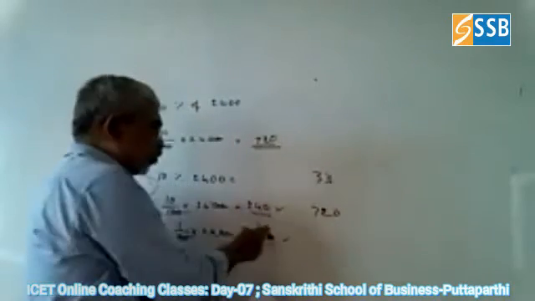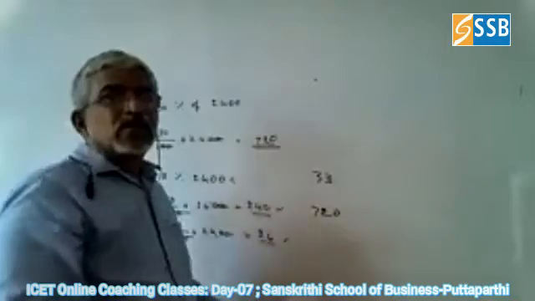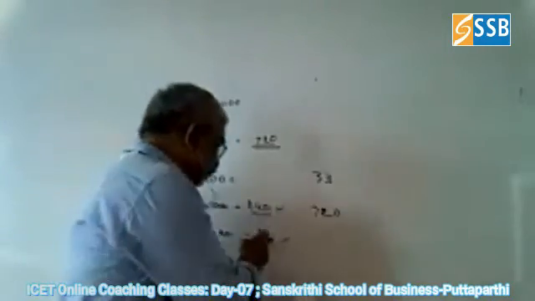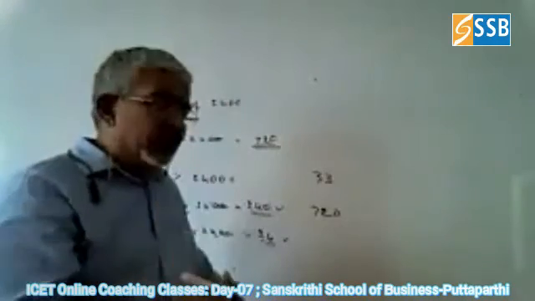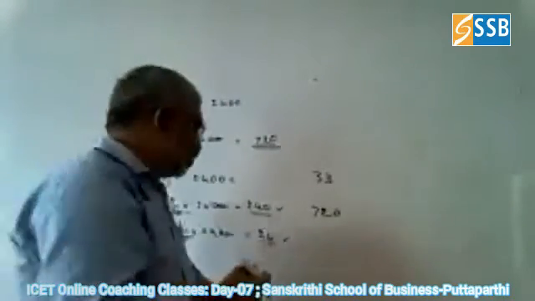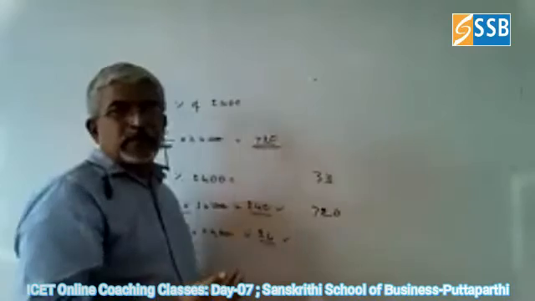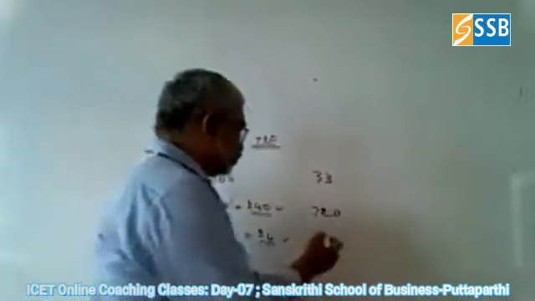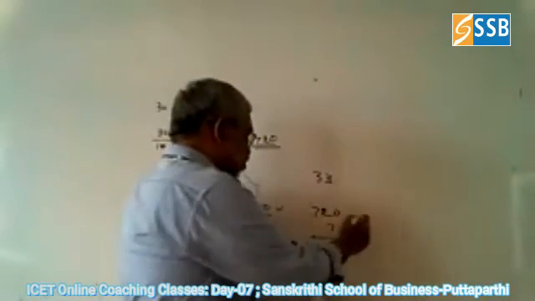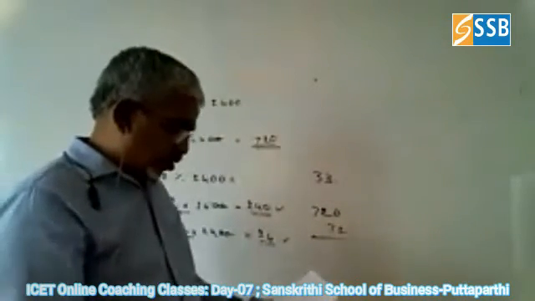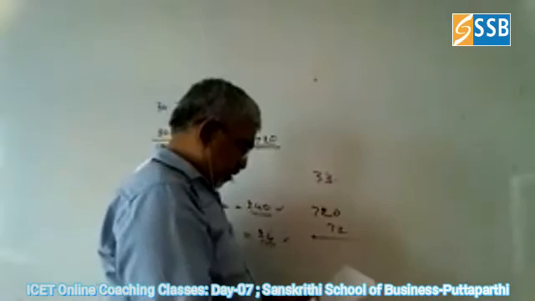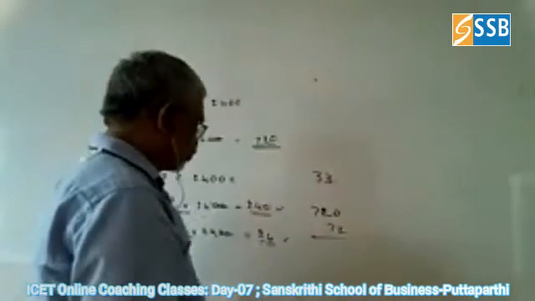Again, 3% of 24: 24 is 1%, so 3 times 24 will come. 3 times 24 is 72. So now straight away we can add these two and you will get the answer.